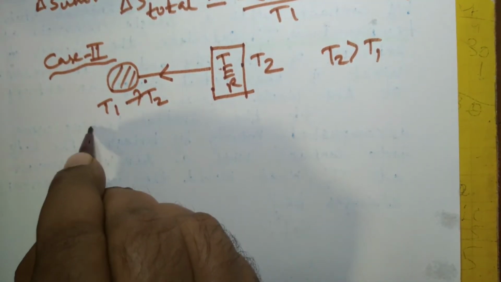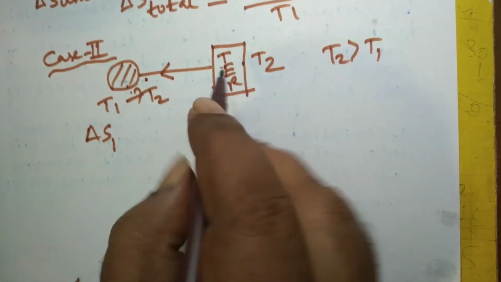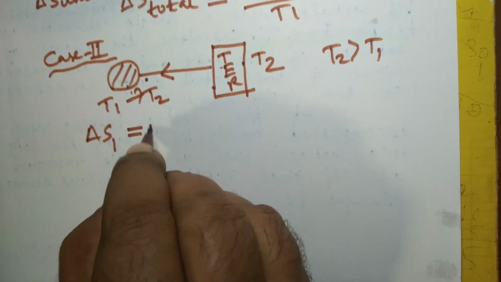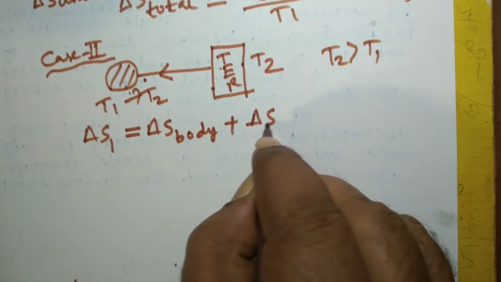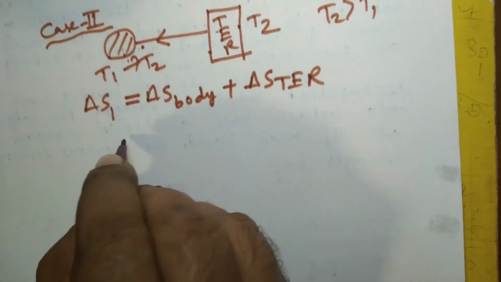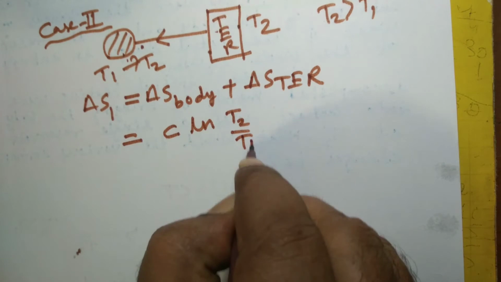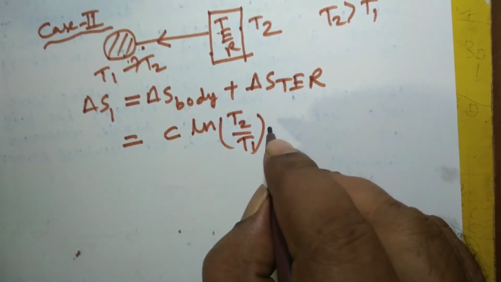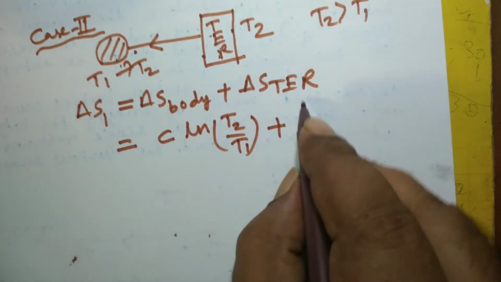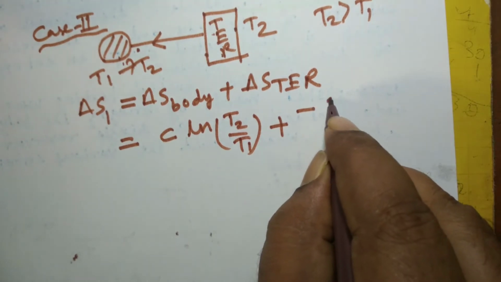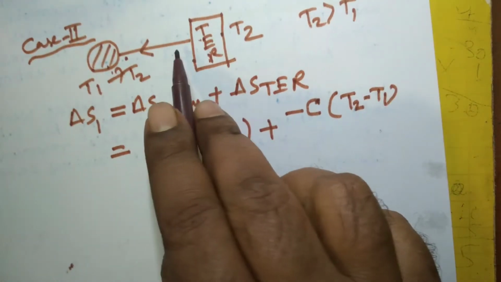So in this case, during the first part of the process, when the body temperature increases from T1 to T2 by coming in contact with a single reservoir, what will be the delta S1? That will be delta S body plus delta S TER. Delta S body is nothing but C ln T2 by T1, because the body temperature increases from T1 to T2, plus delta S TER, which will be the heat rejected by the TER, so a minus sign will be put, minus C T2 minus T1. What is the amount of heat rejected by TER here?